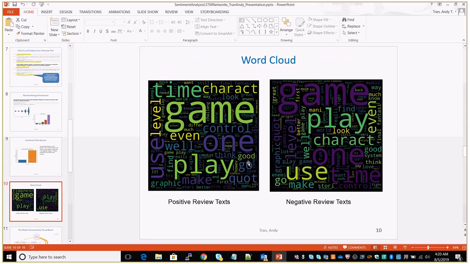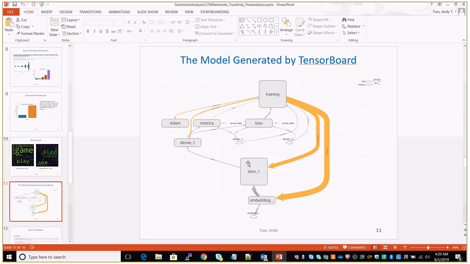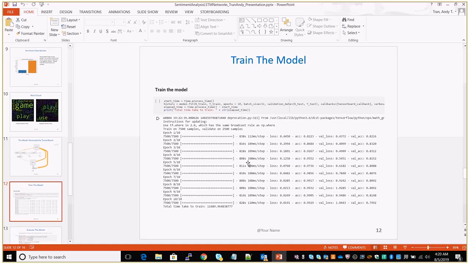So once we understand our data set, we can process the data and feed it into our model, which is a two-layer model: the embedding layer and the LSTM layer. And lastly, we want to look at how accurate our model is on the train versus the test data set. Is it overfitting or underfitting, and so forth?